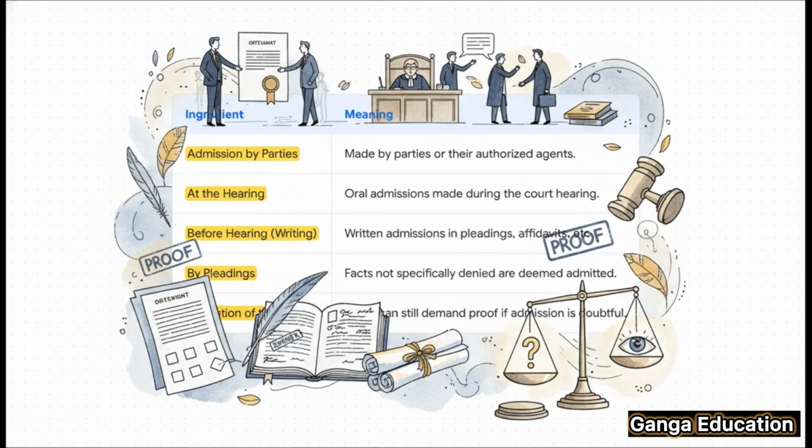considered admitted. And finally, and this is a crucial point to remember, the discretion of the court. Even if a fact has been admitted, the court can still ask for proof if it finds the admission doubtful or believes that further evidence is necessary in the interest of justice.